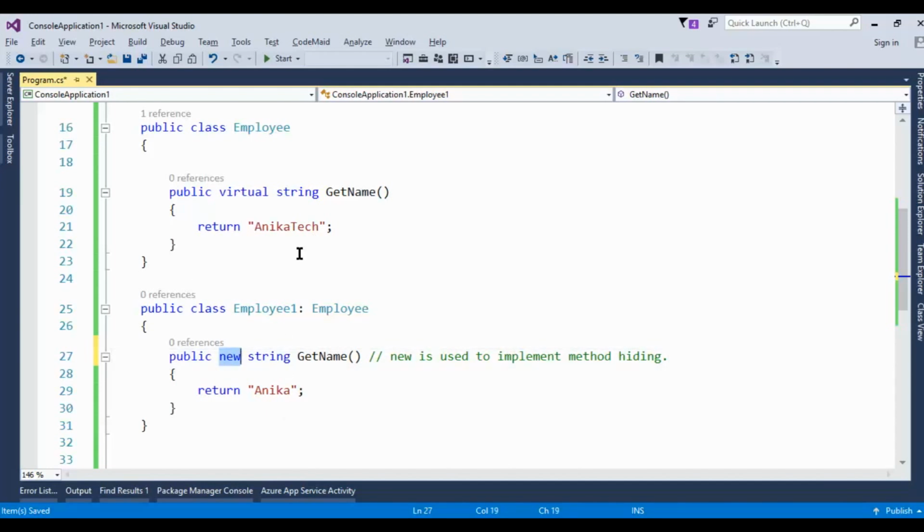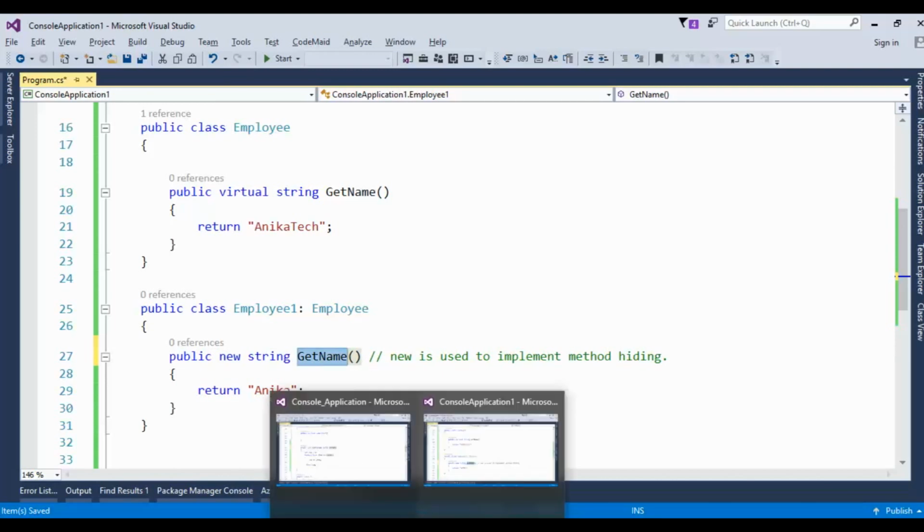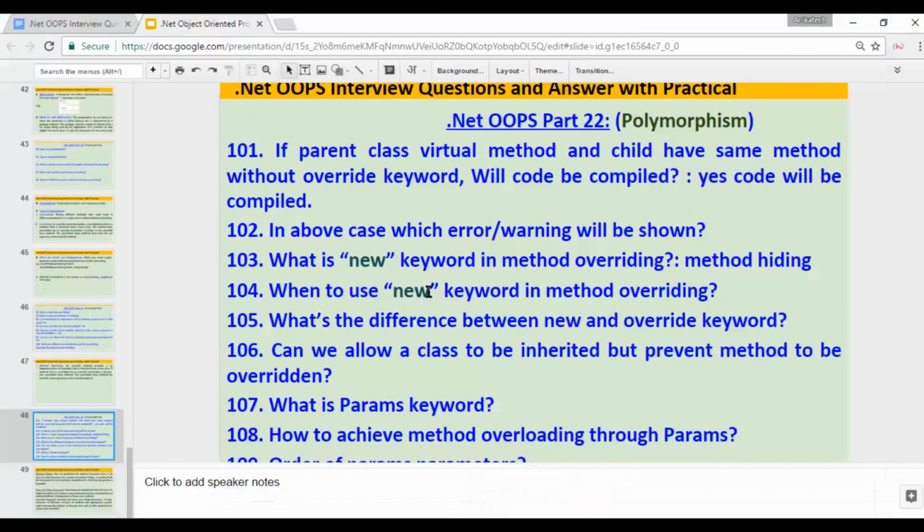We want to hide the base class method. I don't want to use that method. Then we can use the new keyword. If we don't use the new keyword, then we'll get the compile time error. Okay, so let's move to the next question.